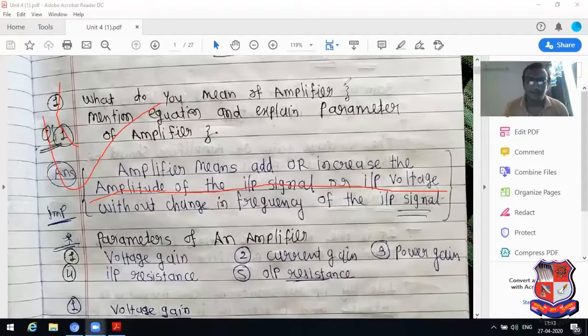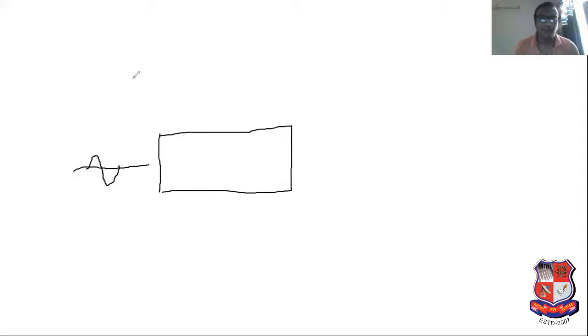Now, how is it possible? I have sketched it on the whiteboard. See this, my whiteboard. Here is this particular wave. If this wave is applied to the amplifier, I have written here the word amplifier inside. It is known as amplifier. And what is the output of amplifier? Output of amplifier is like that.